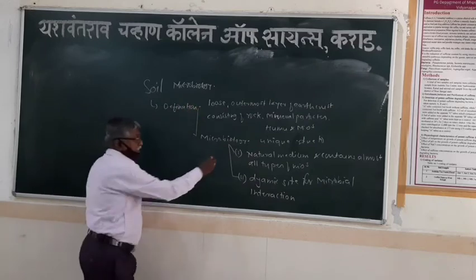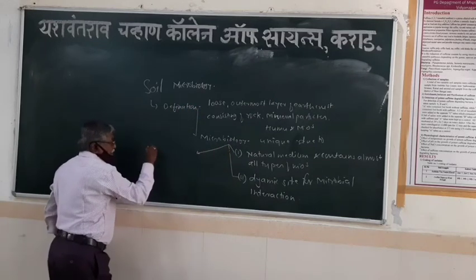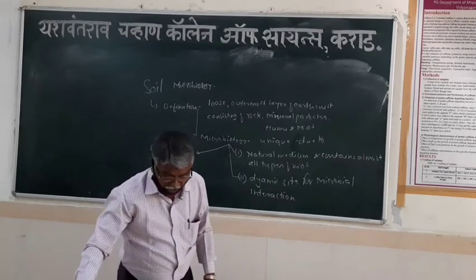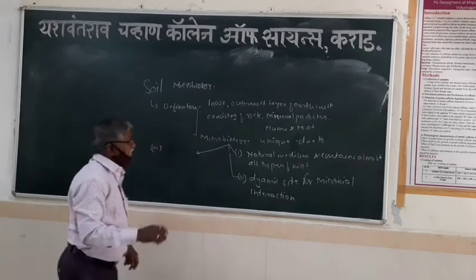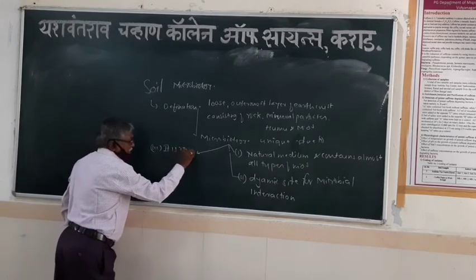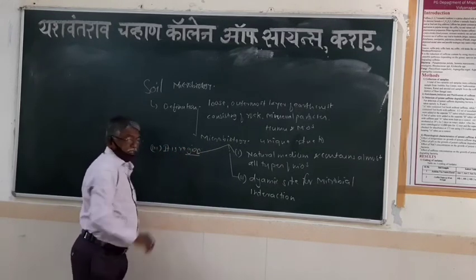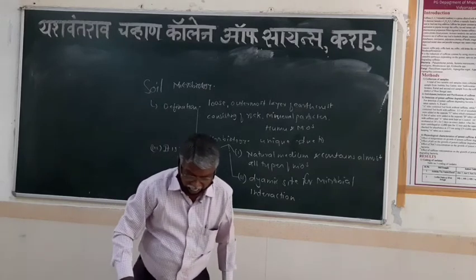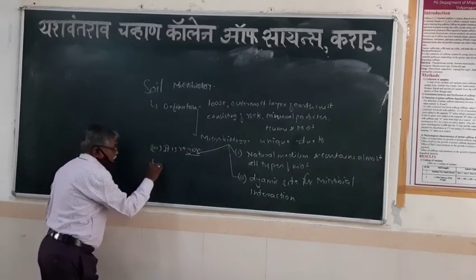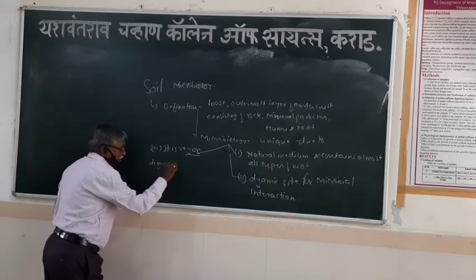As well as, the third reason. What is the third reason why it is unique to microbiology? Because it is the region where the degradation of organic matter takes place.